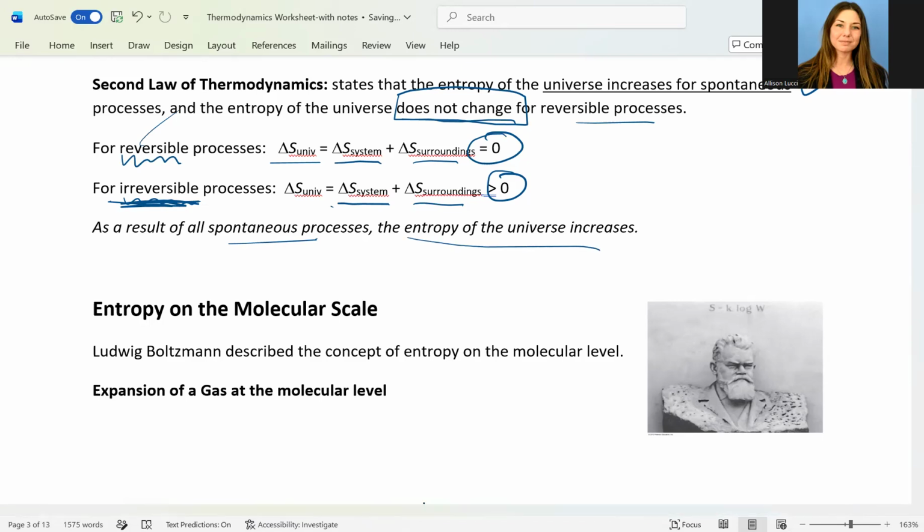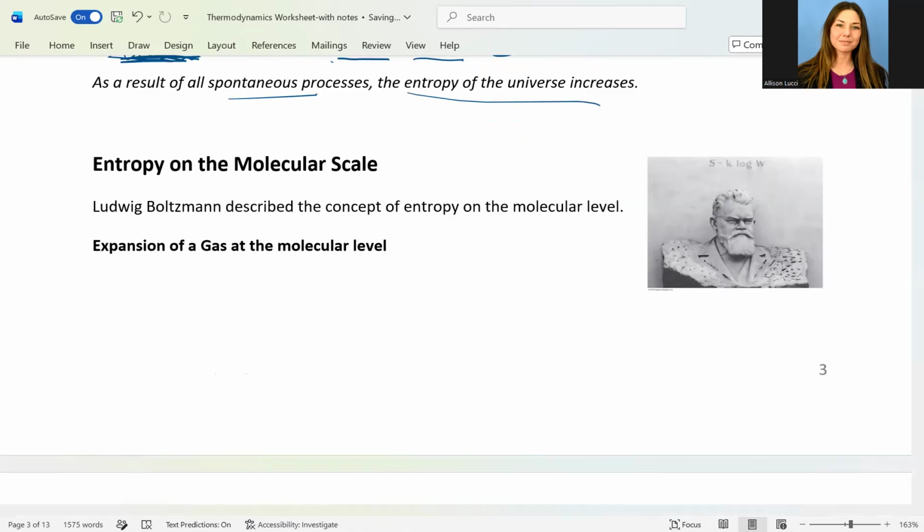So let's look at this a little more in detail here. There's another scientist, Boltzmann, and that's actually his headstone, which we can see is inscribed above with his famous equation, where entropy equals the Boltzmann constant times log of W, where W we're going to see is defined as microstates of our system.